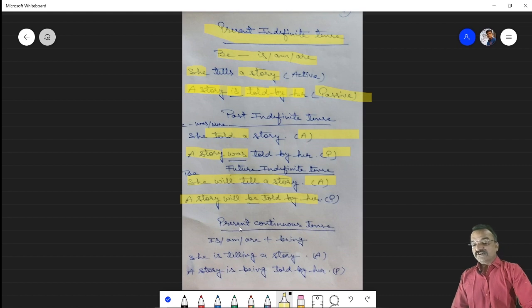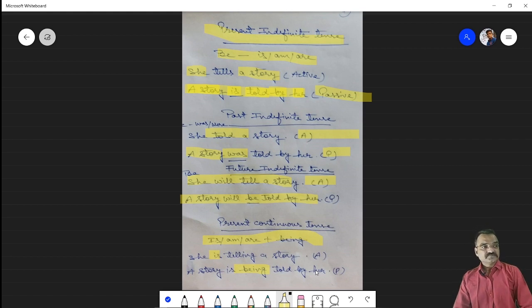And now present continuous tense. In present continuous tense we are using is, am, are plus being. For example, she is telling a story. This is active. And when we change this into passive, the sentence will be, a story is being told by her. So the structure is is, am, are plus being. So this is, a story is being told by her.